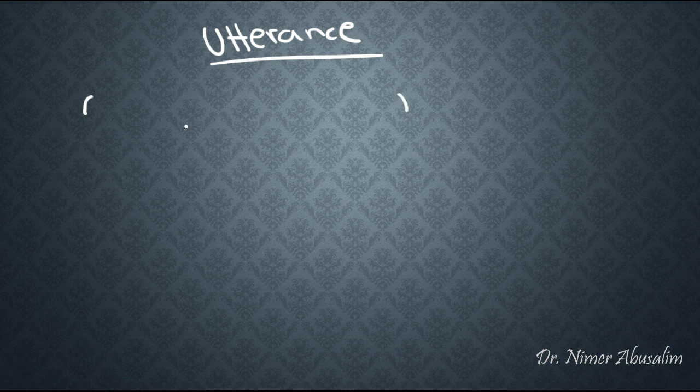So the first one we're going to start with is the utterance. Now an utterance really is just any act of uttering that speakers perform. So uttering basically means that you're saying something. It is a convention that we indicate an utterance by using single quotation marks.